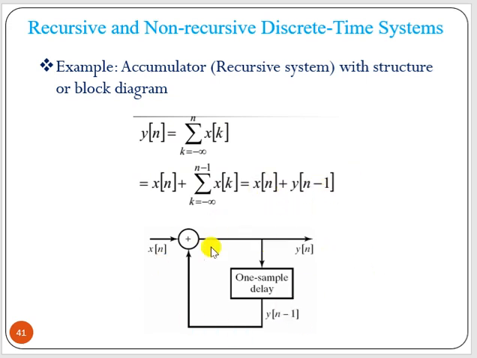According to the diagram, x of n, y of n, one sample delay gives y of n minus 1, which is added with x of n to give y of n, and it can go on for this summation part. So the accumulator is an example of a recursive system.